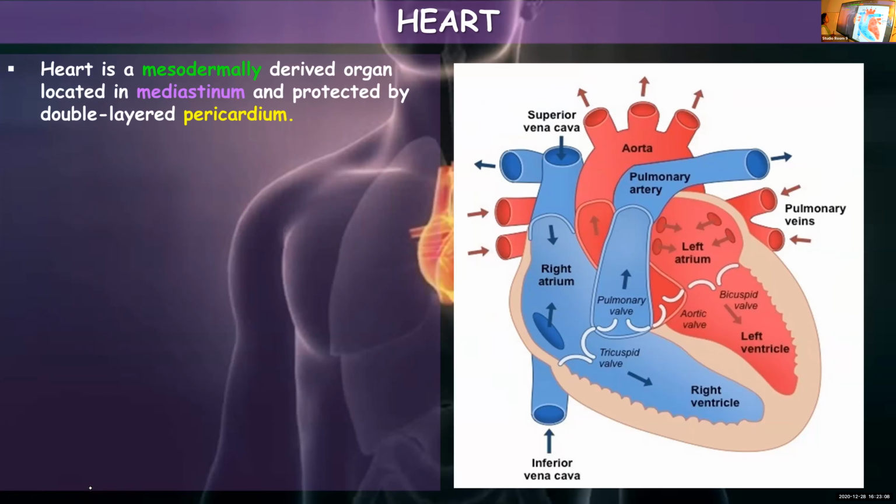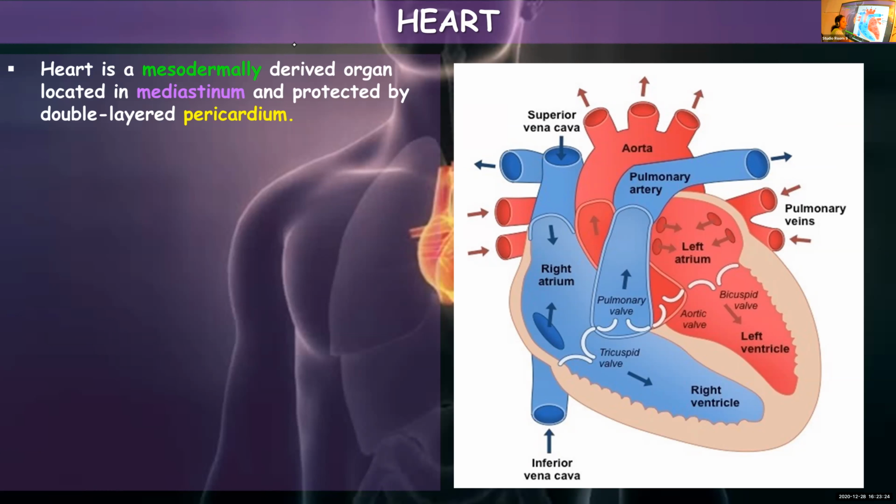Now, next we are going to learn about the structure of the heart. This also you have learned in class 10. Heart is a mesodermally derived organ. Children, you have learned about triploblastic animals.